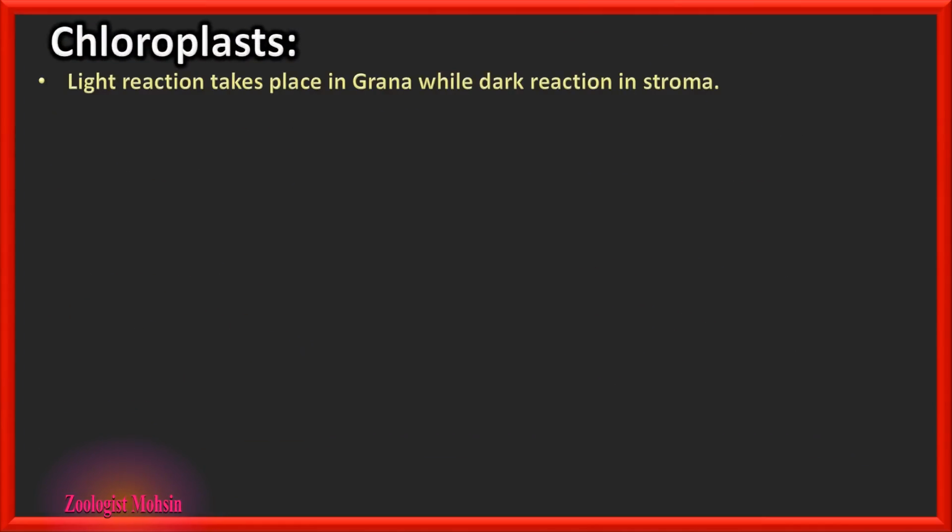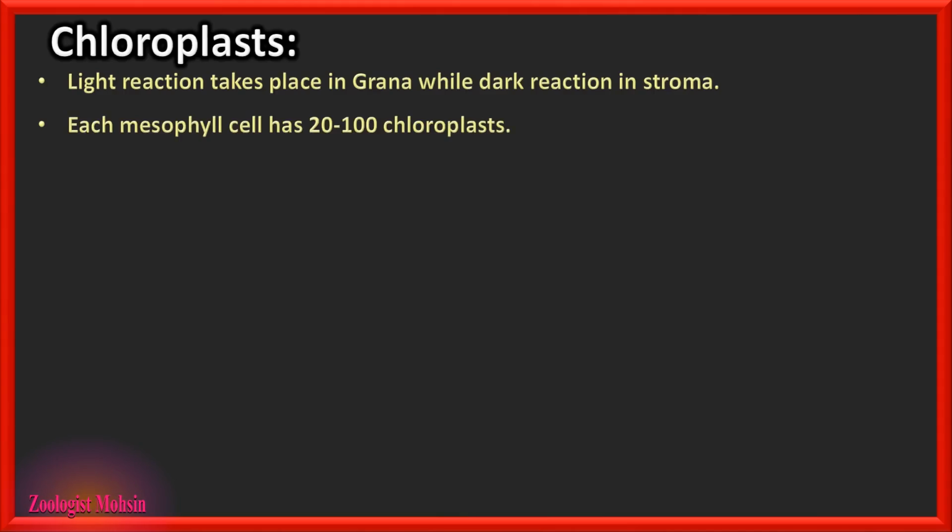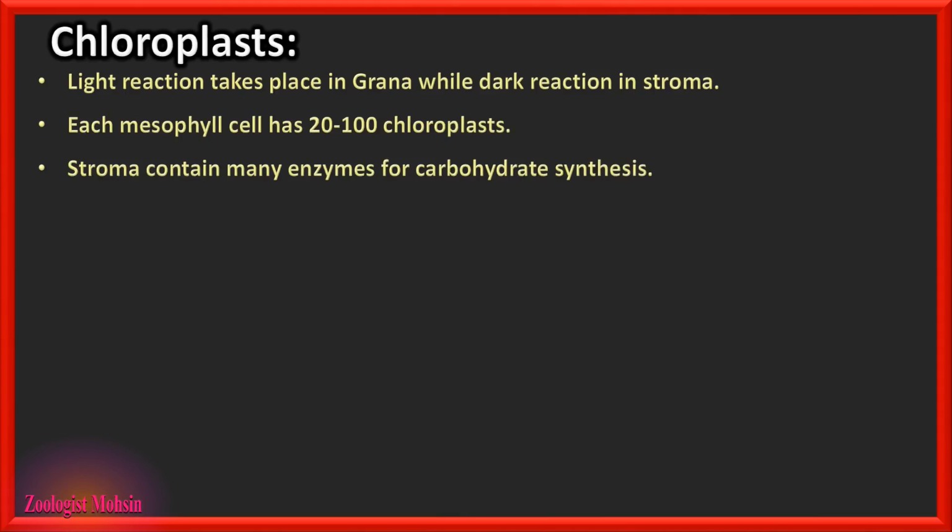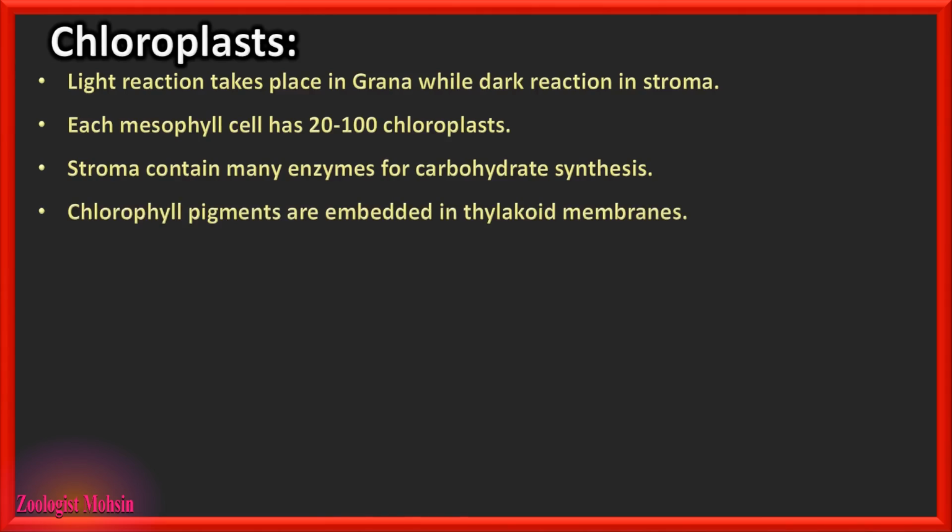Chloroplast. Light reaction takes place in grana while dark reaction in stroma. You may remember that grana are the stacks of thylakoids. Each mesophyll cell has 20 to 100 chloroplastids. Stroma contains many enzymes for carbohydrate synthesis. So the enzymes for the synthesis of carbohydrates are present in the stroma of the chloroplast.